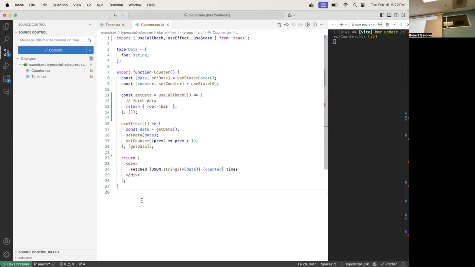So useCallback is kind of like a useState that works on functions. Okay. So that's what useCallback is. It just makes sure that it returns the exact same function reference every single time until the dependency array changes. Which one works on functions? useCallback. useCallback is similar to state, but it's for functions.